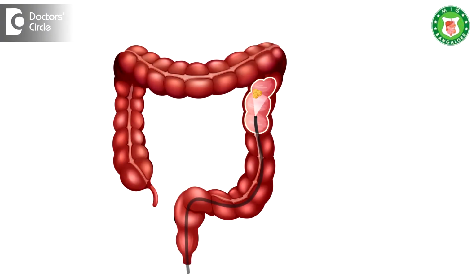Then we do an endoscopy, look into the small intestine and take biopsies. We do colonoscopy, we enter the small intestine from the colon, and then we take biopsies. And if there is a problem in the middle of the intestine, we may use a CT scan of the abdomen, that is known as CT enterography. And then if there is a problem in the small intestine, we go into the small intestine with a power spiral enteroscope, wherein we can go from the mouth to the small intestine and take biopsies. These are the ways we diagnose this problem. Many patients may be diagnosed by simple blood examination, stool examination and endoscopy. But if there is a problem in the middle of the small intestine, then we may need a CT scan or an enteroscopy. This is how we diagnose malabsorption.